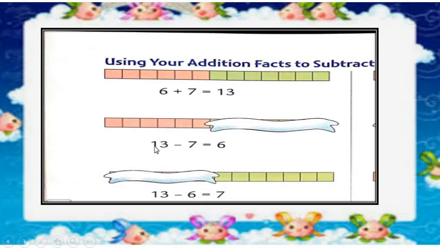It says 13 minus 7 is equal to 6. This whole number strip is having 13 numbers, and green color is having 7 blocks in each. 1, 2, 3, 4, 5, 6 and 7.